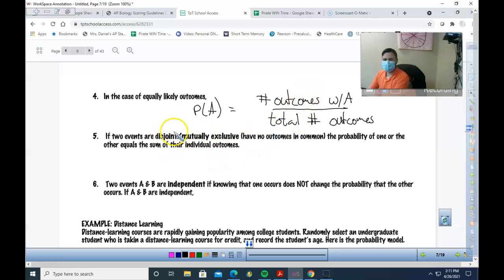Now, if something's disjoint, these 2 words are interchangeable, okay? Disjoint and mutually exclusive mean the same thing. They mean they do not happen at the same time. They have no outcomes in common. If 2 things are disjoint, it means that the probability of A or B equals the probability of A plus the probability of B. So you just add them.